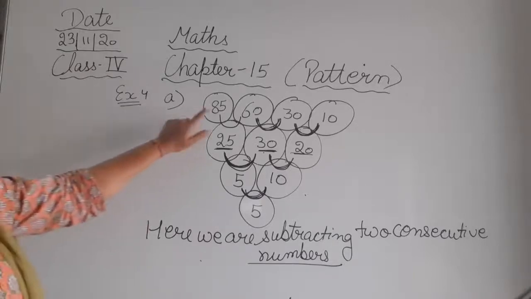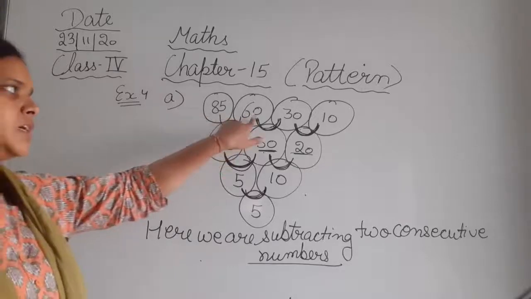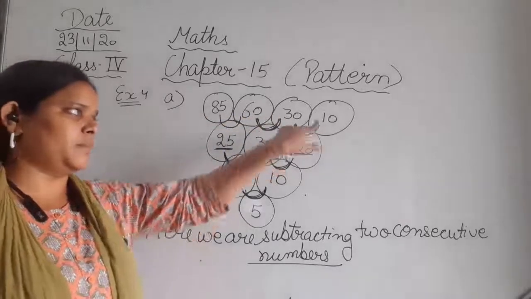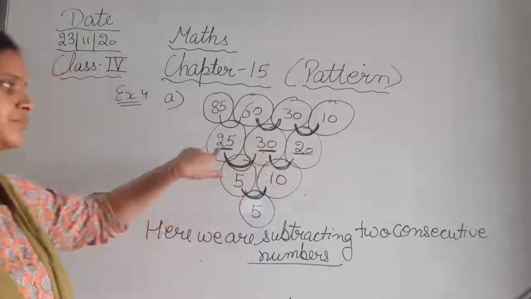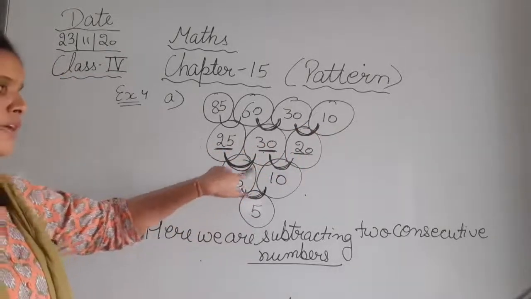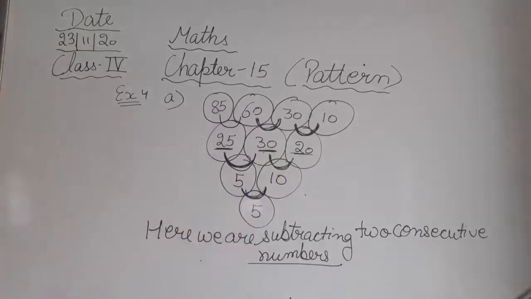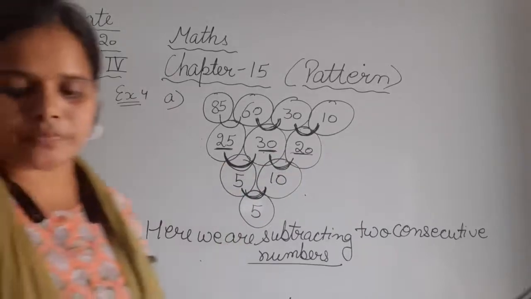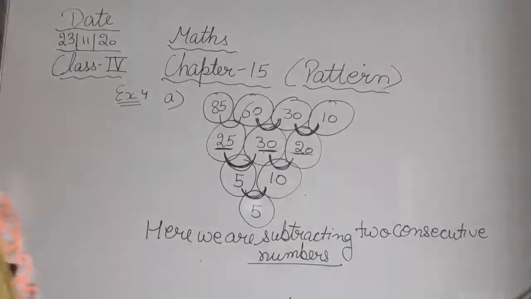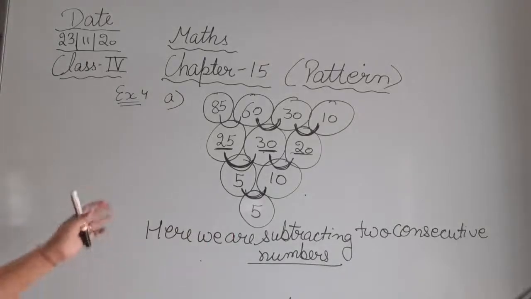Clear? Simply 85 minus 60, 25. 60 minus 30, 30. 30 minus 10, 20. 30 minus 25, 5. 30 minus 20, 10. 10 minus 5 is 5. So here, this is the answer. Clear class? Okay. So here we are following the pattern of two consecutive. So you can just pause it here and note it down in your notebooks. You have to do this question in your notebook as well. Is it clear?